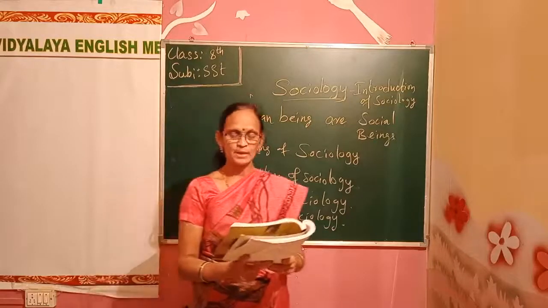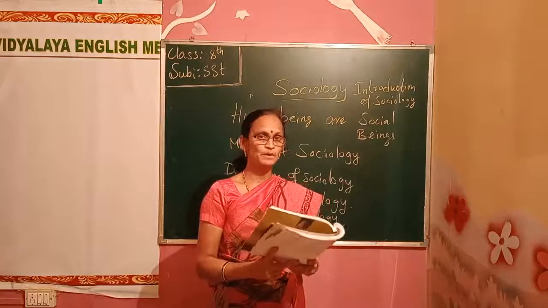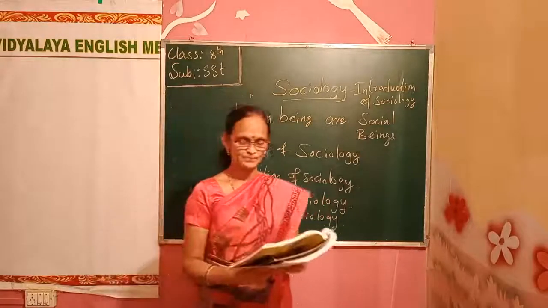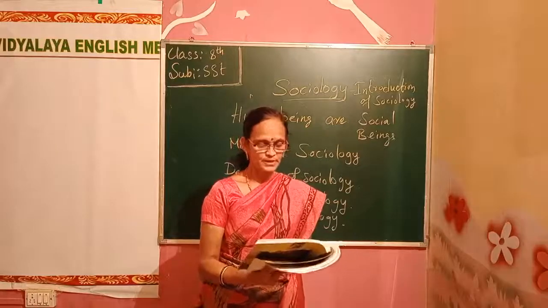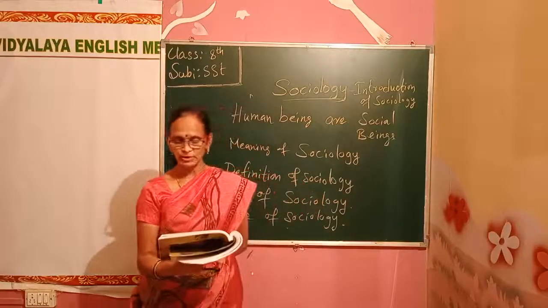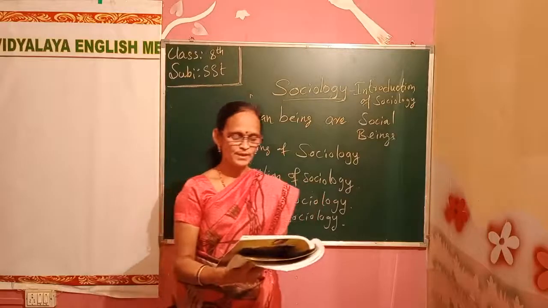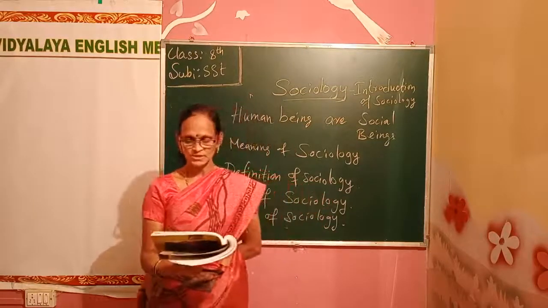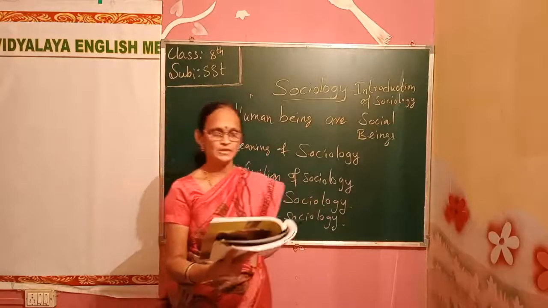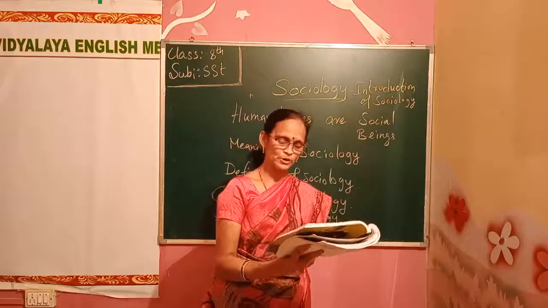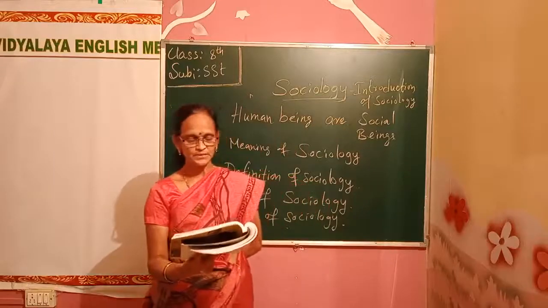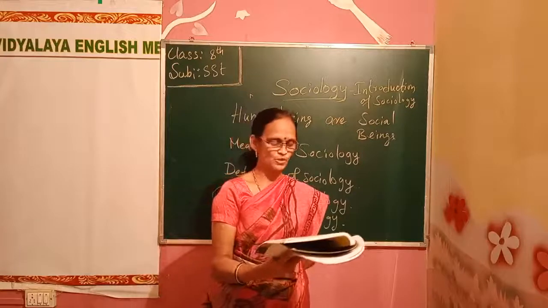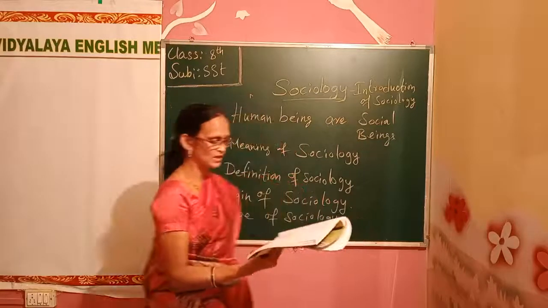A man is a social animal, so he has to live in a society where there are so many individuals. There is no society without individuals, and there is no individual without a society. If one thinks generally whether an individual can live alone on the earth, the answer is no. Since the human being is a social being, he always longs to live with other human beings. Social living is necessary for well-being and growth. Hence, human society is called a web of social relationships.